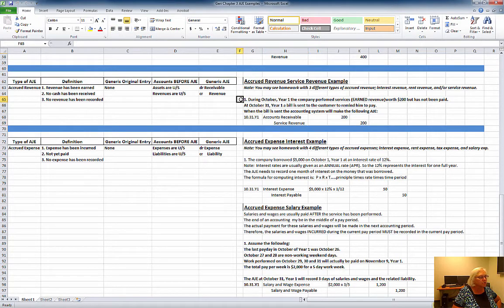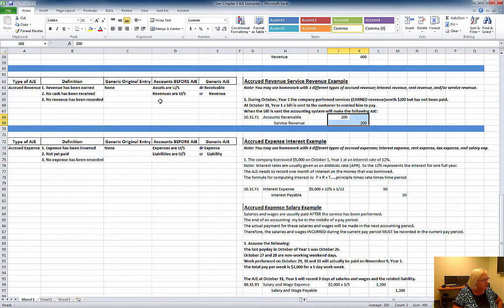Okay, so here's the situation. During October, the company performed services, which translates as earned revenue. It was worth $200, but it hadn't been paid. So at October 31st, you're going to send a bill to the customer to remind him to pay. When the bill is sent, the accountant will make the adjusting entry. Again, it's made on the last day of the period. You're going to debit accounts receivable, credit service revenue for the amount of revenue that has been earned but not recorded or received.